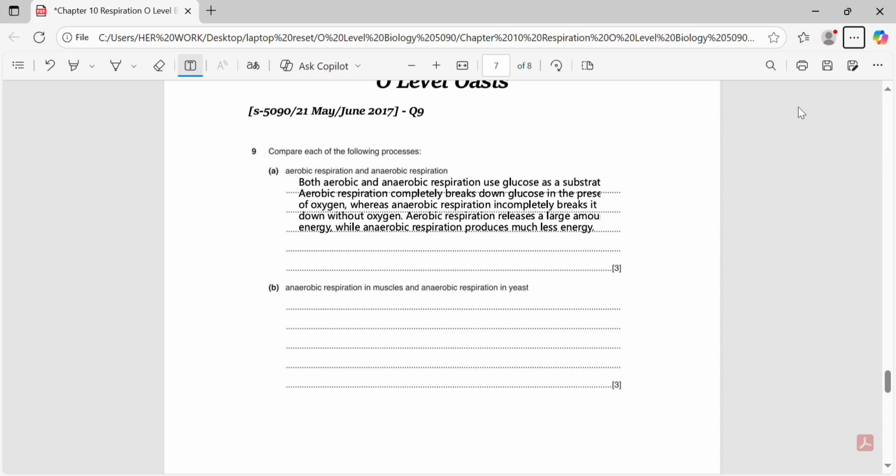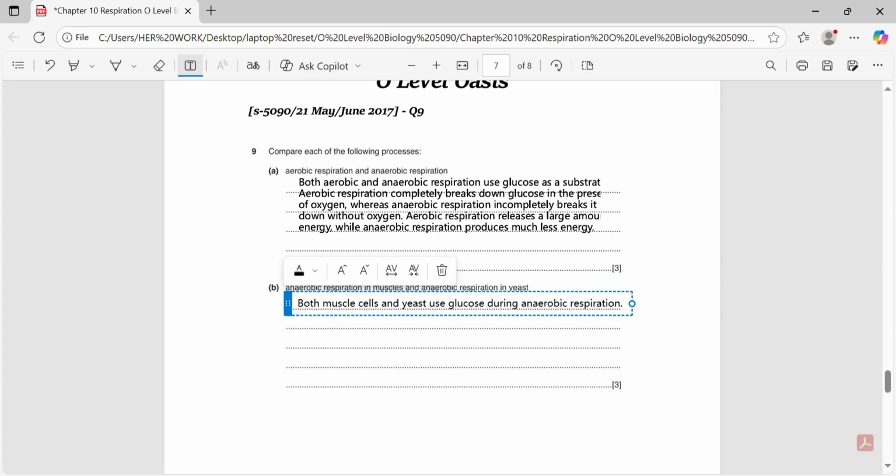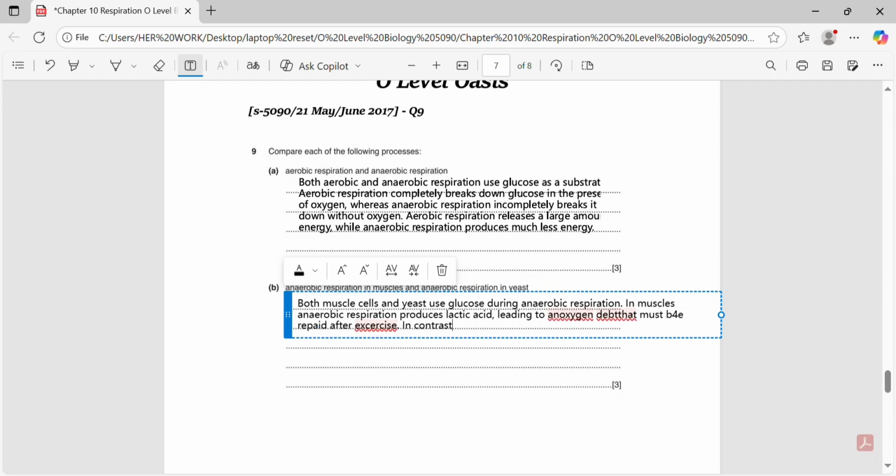In the next part they ask us for the comparison of anaerobic respiration in muscles and anaerobic respiration in yeast. So, both muscle cells and yeast use glucose during anaerobic respiration. In muscles, anaerobic respiration produces lactic acid, and this causes an oxygen debt that has to be repaid after exercise. In contrast, yeast produces alcohol, which is ethanol, and carbon dioxide during anaerobic respiration instead of producing lactic acid.